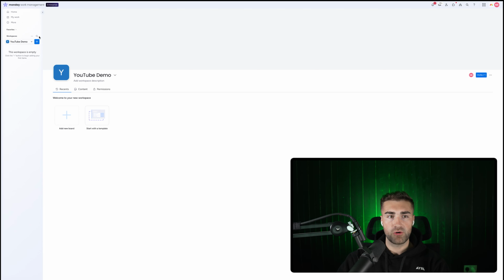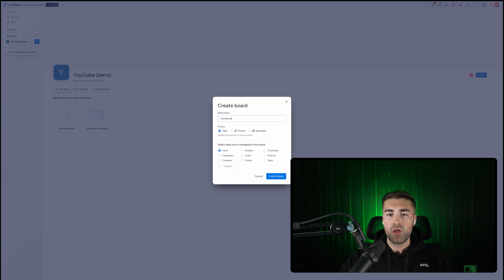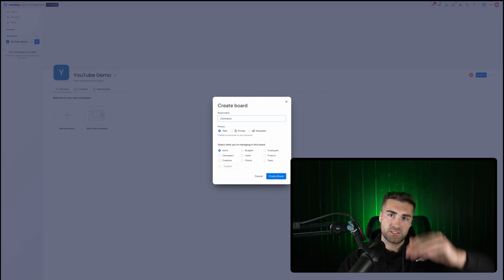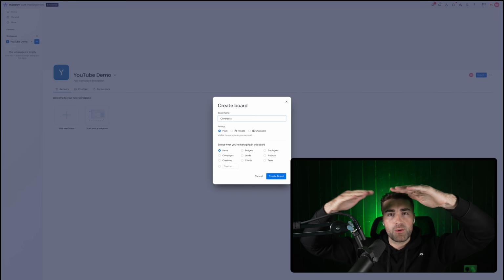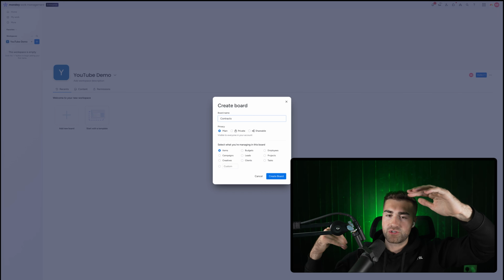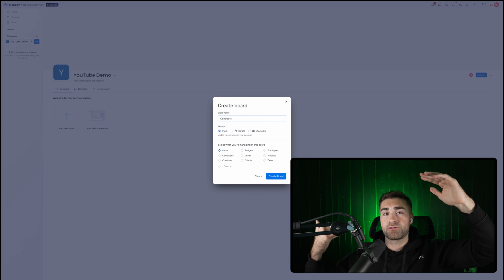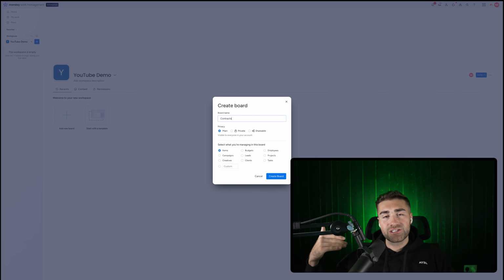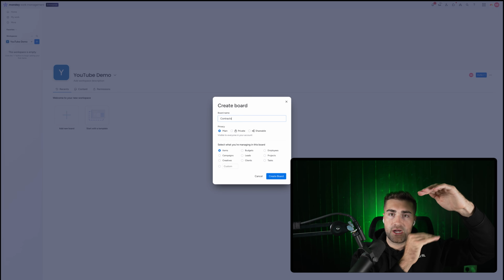Cool. So first and foremost, what we're going to go ahead and do is create a new board. This board, I'm going to call it contracts. The reason I'm calling it contracts is you would have a project, and then from a project, there's an associated contract, right? And each project has their own contract. And then within each contract, there are payment terms or milestones, whatever you want to call them. So project to contract to payment terms.